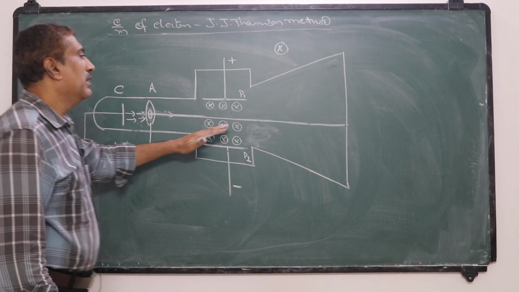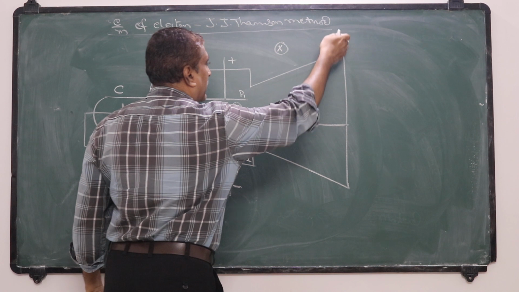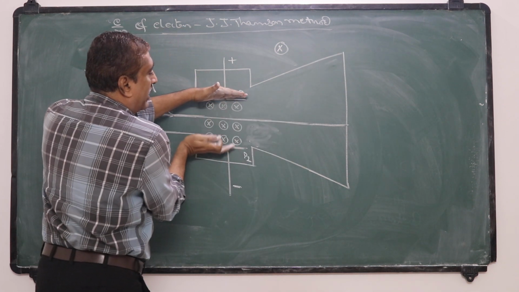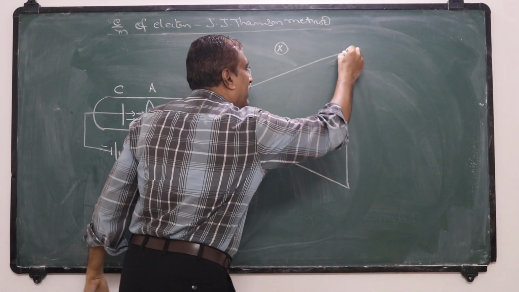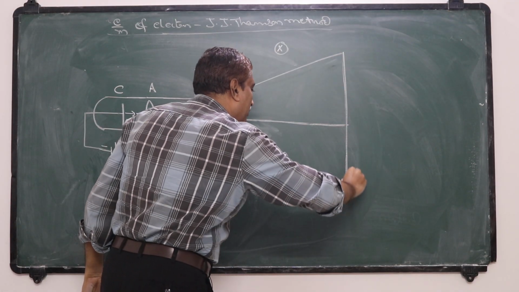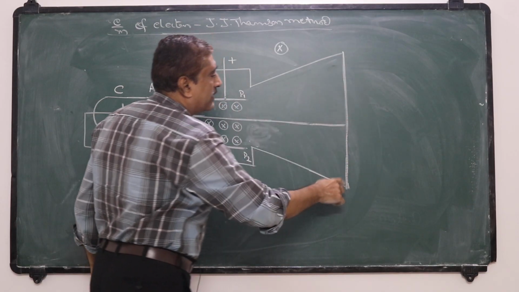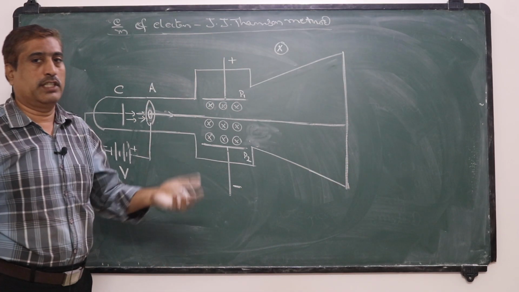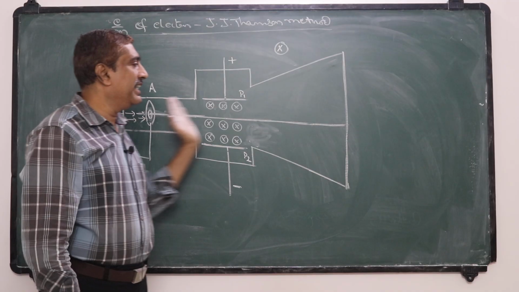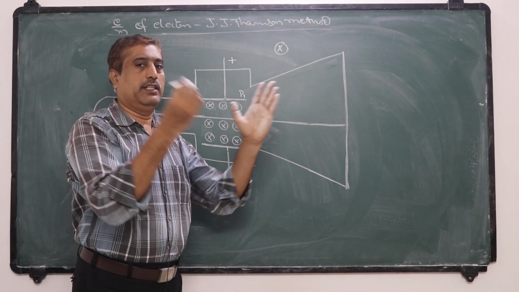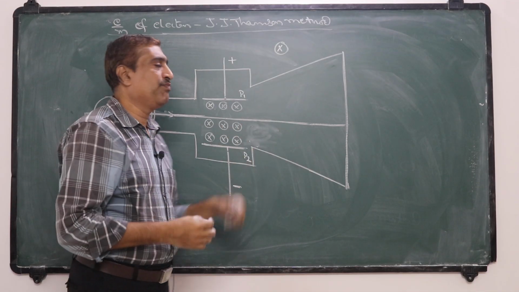Okay, now, these electrons are allowed to pass through these two plates and finally made to be incident on a fluorescent screen. That means a screen coated with zinc sulfide, which is a fluorescent material. So when this radiation is incident on that fluorescent material, light is emitted from that surface.